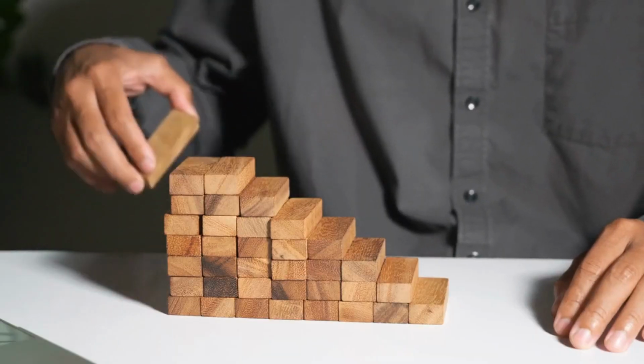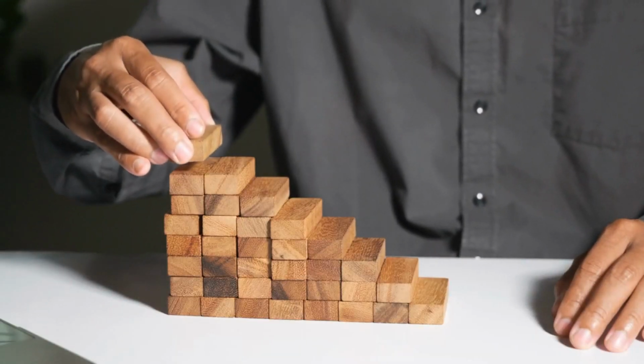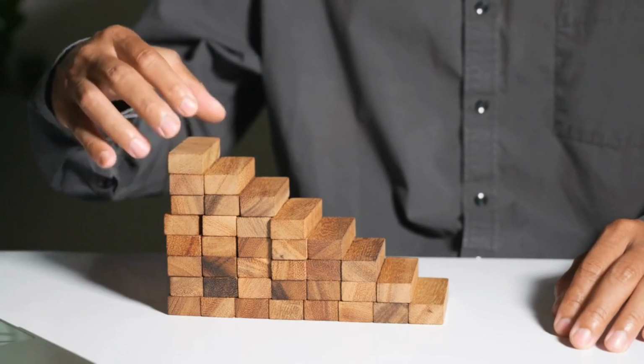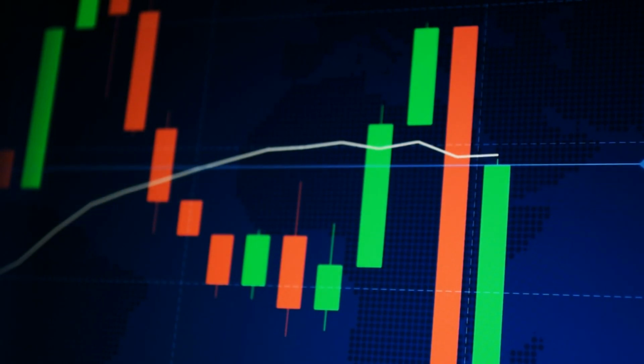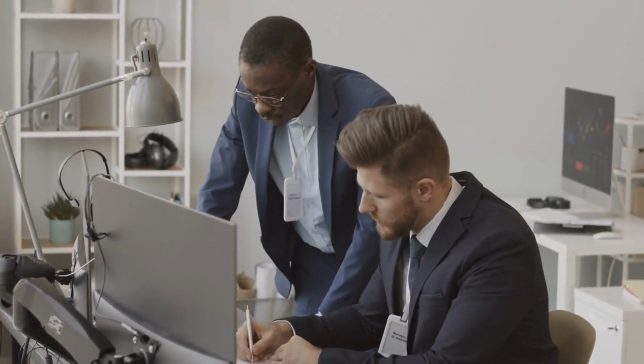You can also take additional steps by assessing how much risk you are willing to take with your investments. Generally, higher risk investments like stocks have the potential for higher returns but also carry more volatility. Lower risk investments like bonds provide more stability but may offer lower returns.